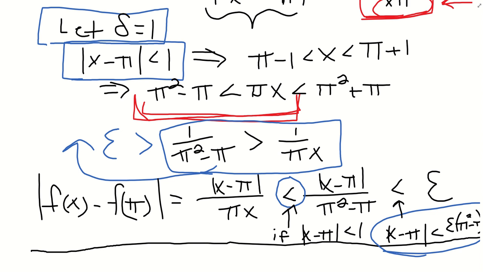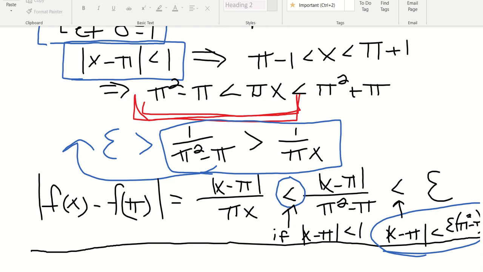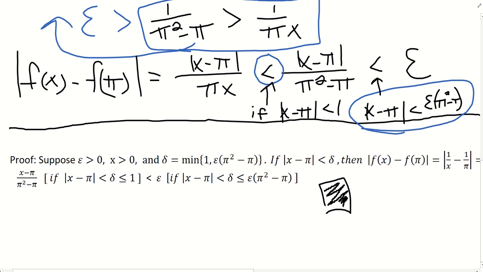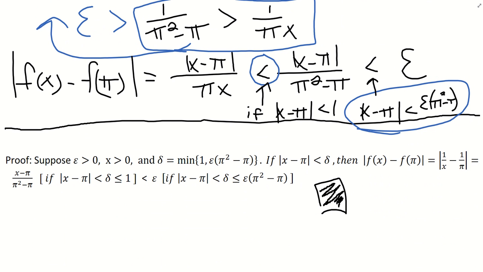So we've got all this messy side work. How do we actually write a formal proof? I've already typed this up ahead of time, so I'm just going to show you how we did this. Once you do the side work, which is the heavy lifting, writing the formal proof just means taking all the little pieces of the side work and wording them in the correct way. In our formal proof, you're always going to start with: suppose epsilon is greater than 0. That's a basic fact of how you prove continuity.